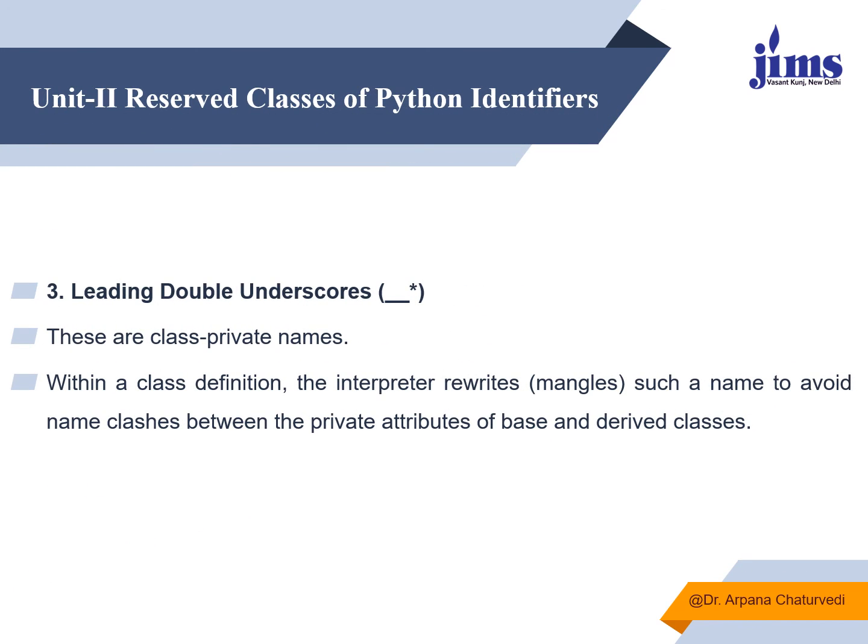Leading double underscore names are class-private names. Within a class definition, the interpreter rewrites such a name to avoid name clashes between the private attributes of a class and those of derived classes.